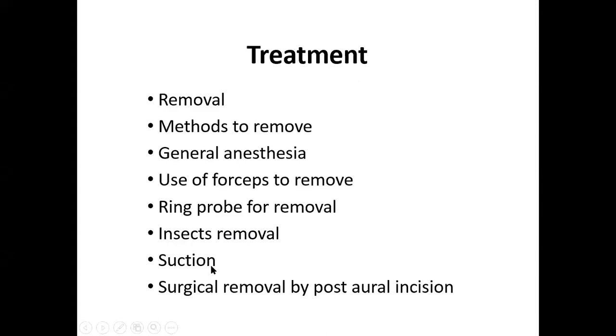The first thing is to kill the insect, and commonly we prescribe oil, which will cause choking of the respiratory system of this insect. The insect will die, and you can remove it either with the ring probe or with the suction or with the ear syringing.